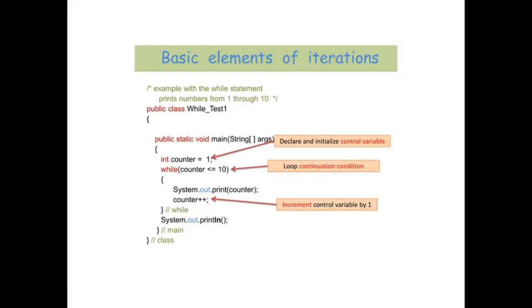So it will print all the numbers from 1 to 10, and then this condition will again be checked. The counter will become 10, then it will become 11. So it will be checked whether the counter is less than or equal to 10, and this condition will be false, because the counter is actually 11. So it will go outside of the curly braces, or the scope, or the block of the while loop, and then it will print a line.